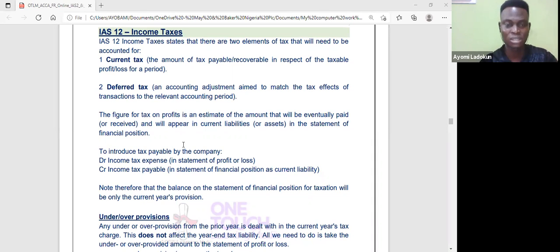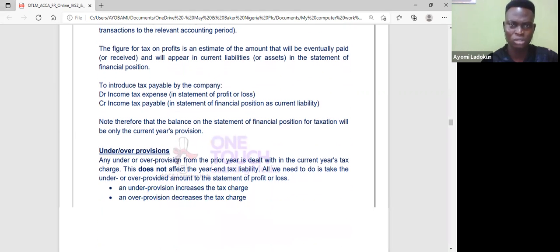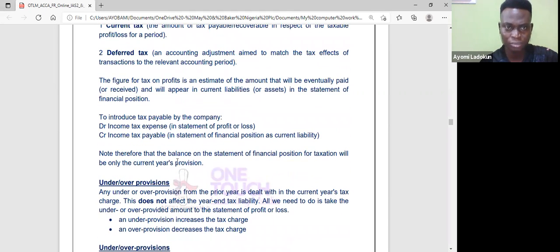And we have two types: deductible temporary differences and taxable temporary differences. We are still coming to that. So you should be able to differentiate between current tax and deferred tax. That's what I try to explain there. And don't forget that when I'm preparing my accounts, because I have not yet computed my tax for that particular year, I normally make an estimate. The estimate is usually made in the accounts.